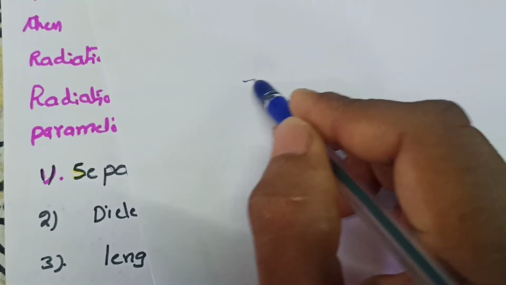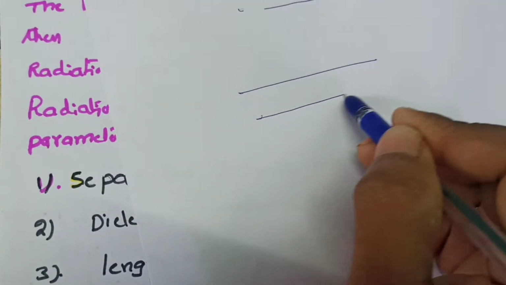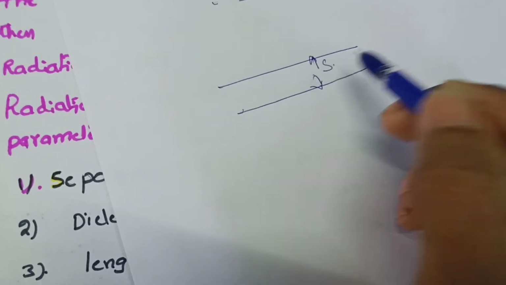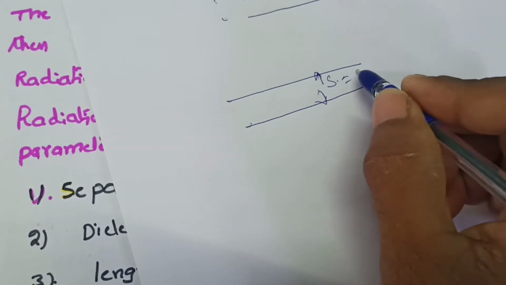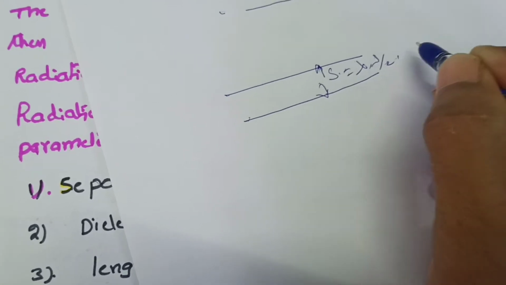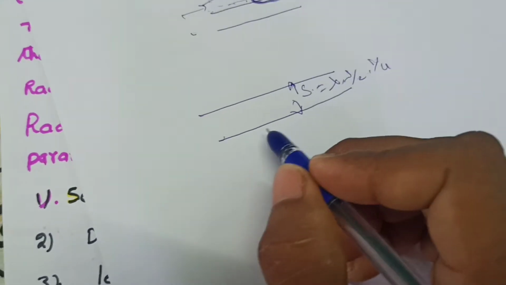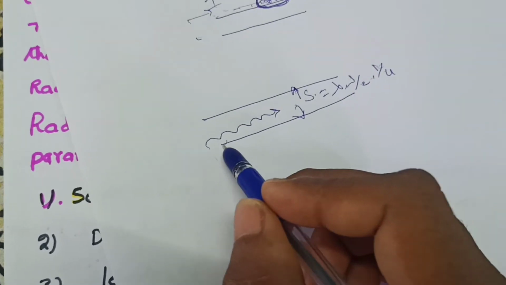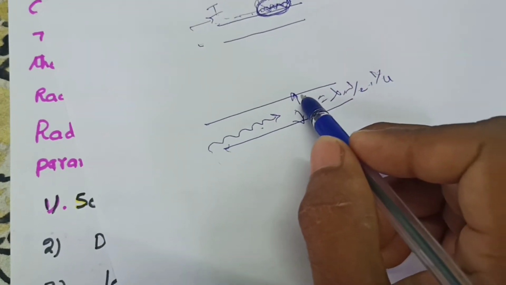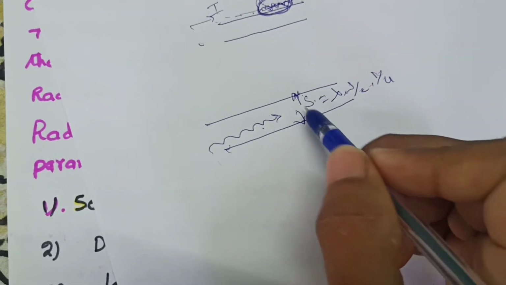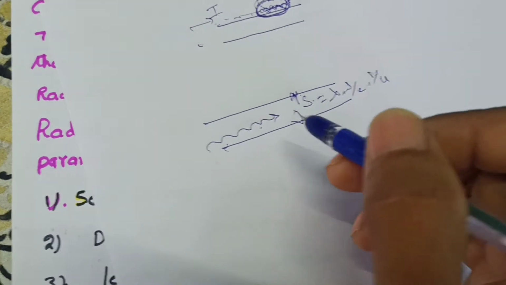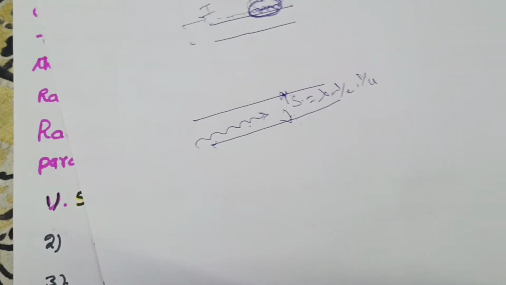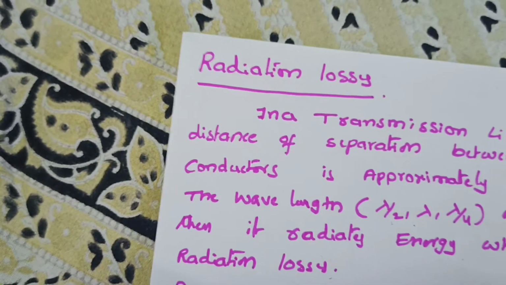So if it is a transmission line with two conductors, the separation between these two, S, is equal to lambda or lambda by 2 or lambda by 4. That is the signal wavelength. When this signal is flowing through the transmission line, the signal wavelength must be equal to the separation distance of the conductors of the transmission line. Then some amount of energy is lost. This amount of energy is known as radiation loss.